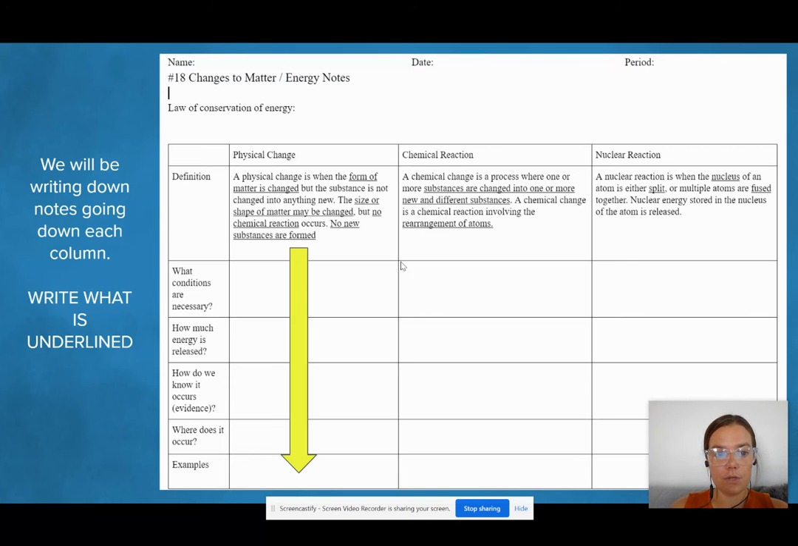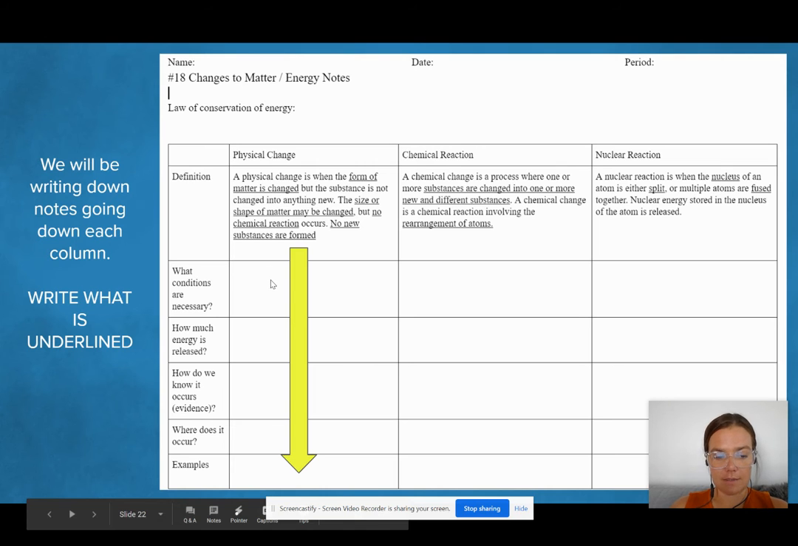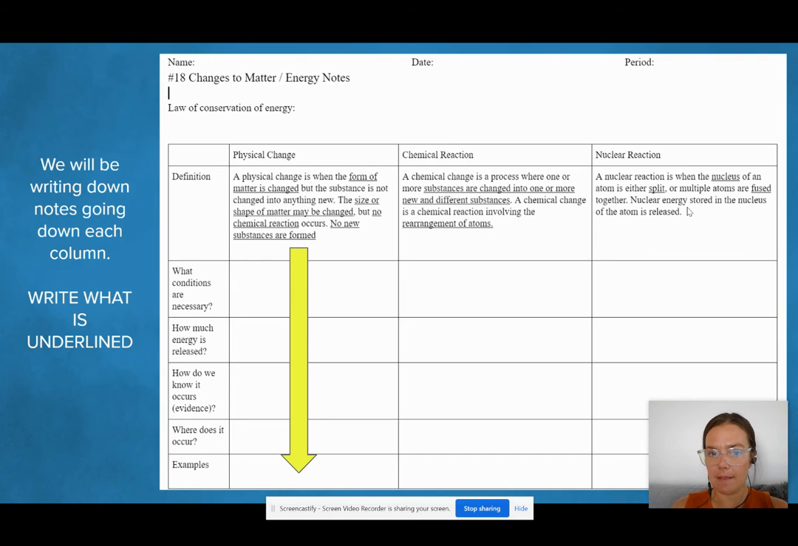Great. So you should have written up here at the top where it says law of conservation of energy, those underlined notes right there. Now, so that you understand how the notes work before you do the chemical and nuclear reaction sections on your own, we're going to do the physical change section together. You're going to continue to write down what is underlined, and we're going to go down the column. So we're starting at the top. The next slide will go with the one next below it, etc.